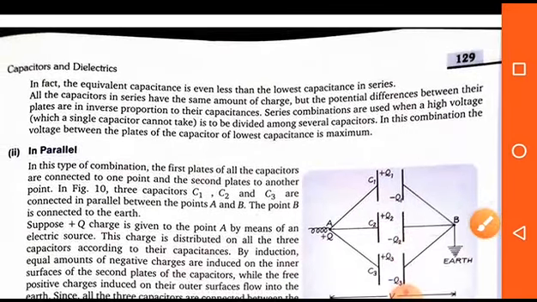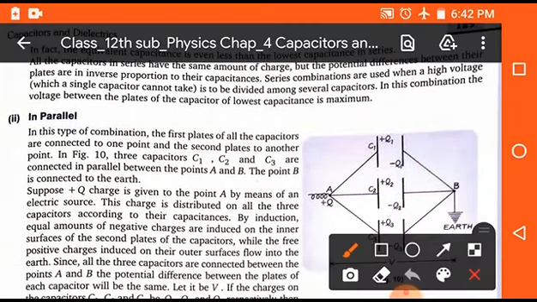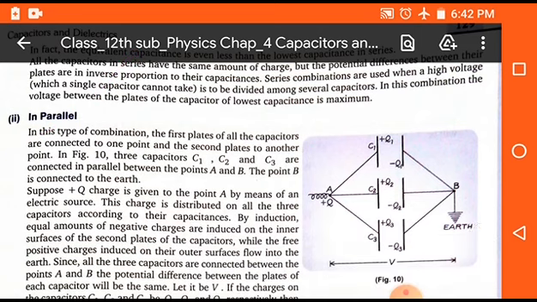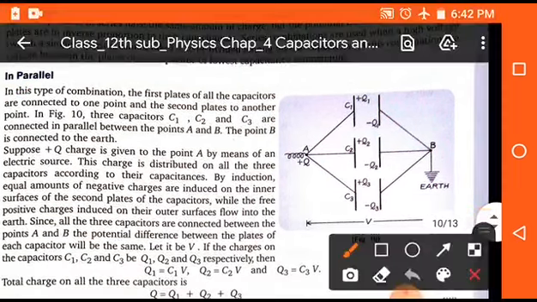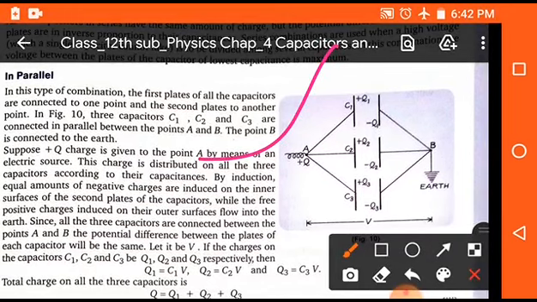Now student, in the case of parallel combination, you can see in the diagram there are three capacitors which are connected in parallel, C1, C2, C3, and they have different charges Q1, Q2, Q3 because they all are individually connected to a source. But here the potential difference is the same, and the second plates of all the capacitors are directly connected to the earth.